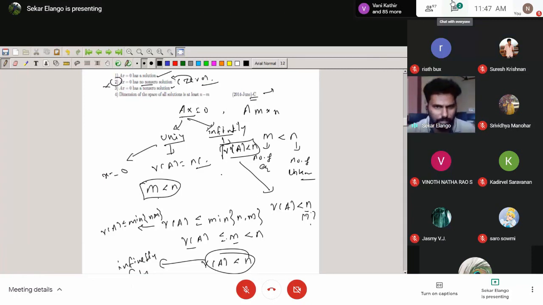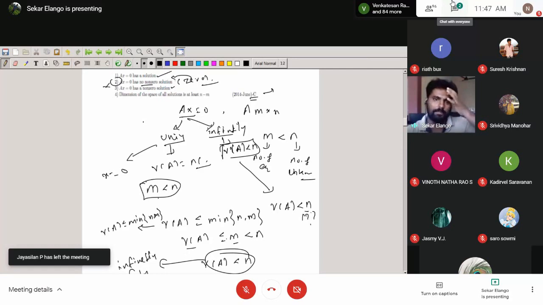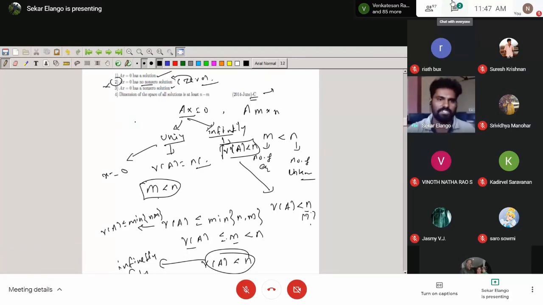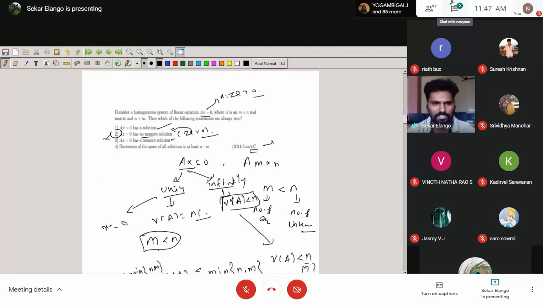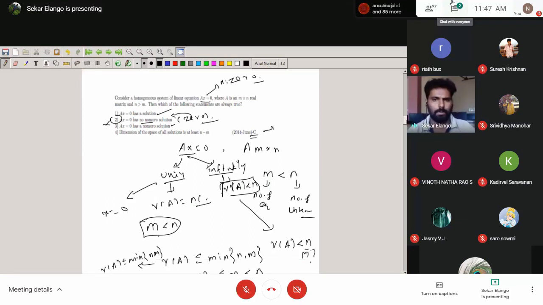The fourth option uses the rank-nullity theorem. I will discuss this in the next section. Once I define vector space and the dimension property, then we can see the problem. The first three options use the idea of systems of equations. The fourth option is based on the rank-nullity theorem, probably discussed in the next section or tomorrow. The same question will be attended to in that part also.